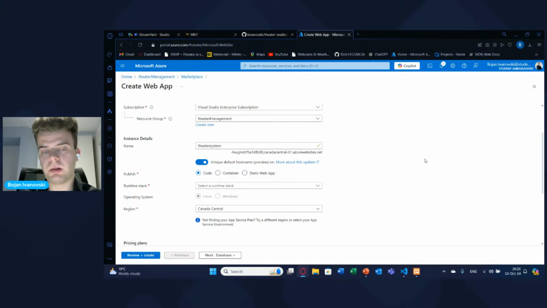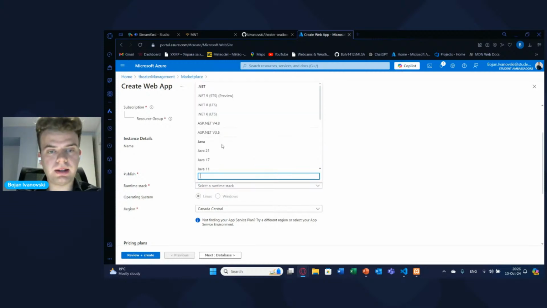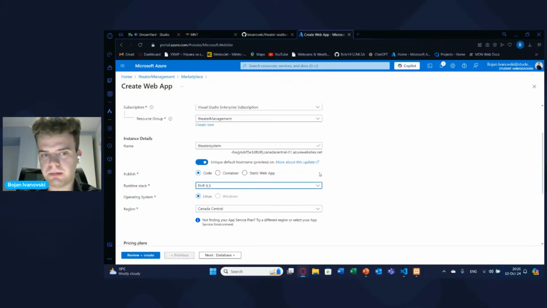Or if you're just deploying, for example, a static web app that does not have any proper functionality, or just the front end, for example, you can choose this one. But because we're deploying a 3-layer app, I'll choose the code. Then we'll select the runtime stack. And from our app, it's PHP 8.3.